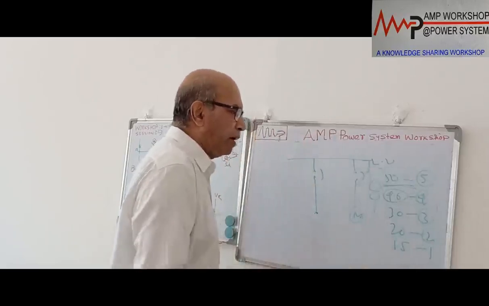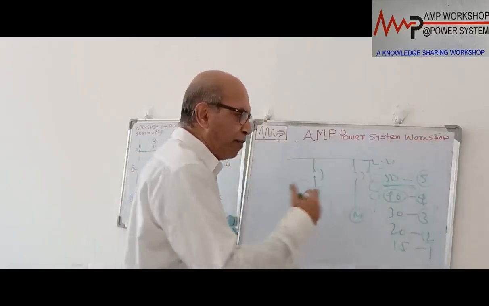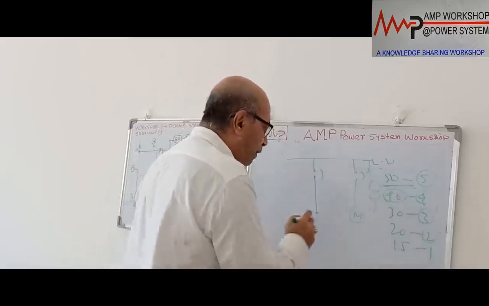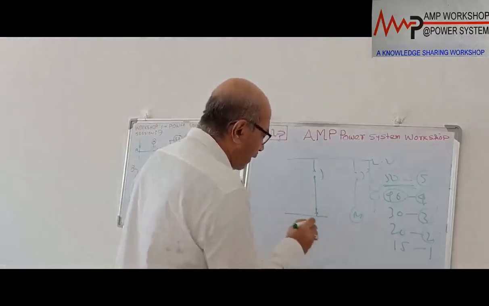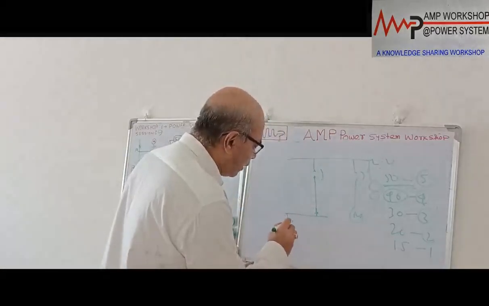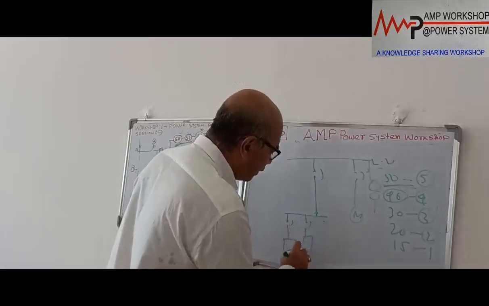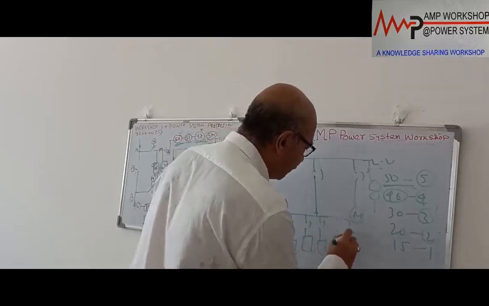In that case what will happen? I have to connect all 5 capacitor banks on this system, and then make switching on and off depending on the requirement. So what we normally do, we take one feeder for the capacitor bank, and it is connected to another switchboard, and here we put separate capacitor banks. This way maybe a total of 5 capacitor banks we are providing.